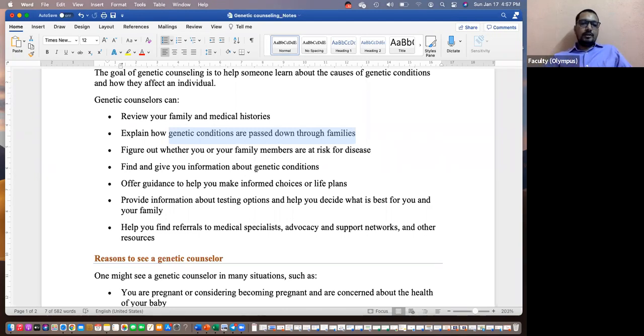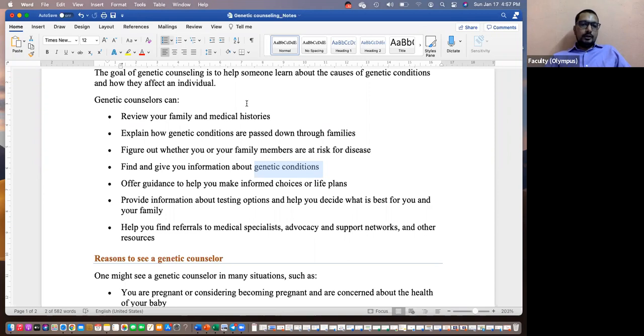They also find and give you information about genetic conditions. They tell you about the features. As we talked about Down syndrome, they can give you an idea: this is the likely problem, these will be the genetic conditions, these are the possible or available treatment options, this is the life expectancy. All that information will be given by genetic counselors. So genetic counselors are those people who have this knowledge about the diseases we are talking about, and they can explain to someone who probably has or potentially has this condition, through proper evaluation.